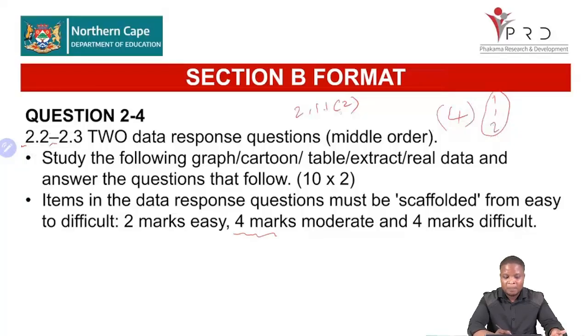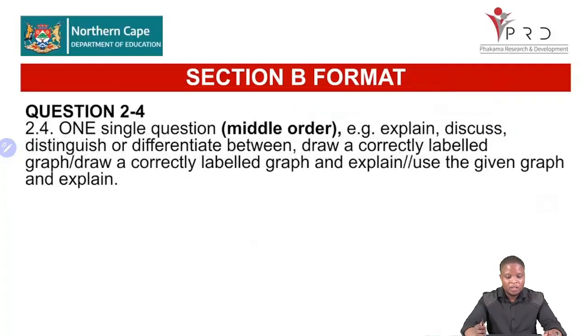That is easy marks. And not forgetting the 2.4 that we're going to, also that 8 mark, it is an easy 8 marks. Right, let's move to the 2.4. 2.4 is one single question, which is a middle order question, where you are asked a question that requires you to remember what you've done in the classroom or what is in the textbook, where you are explaining a concept, where you are discussing a concept, where you are distinguishing, differentiating between this and that, or you are drawing a graph and explaining from the graph that you are drawing.